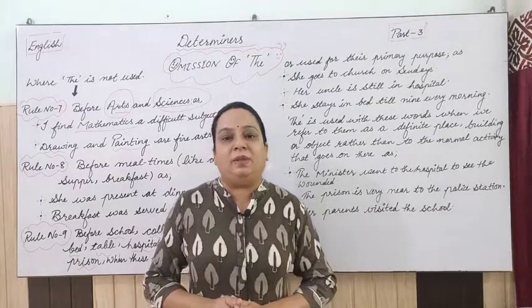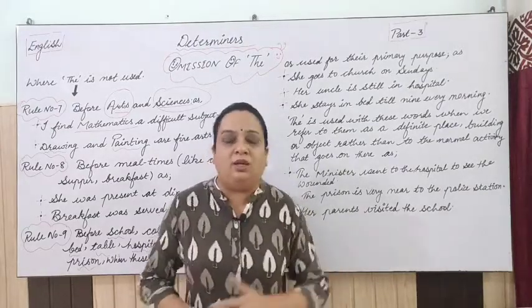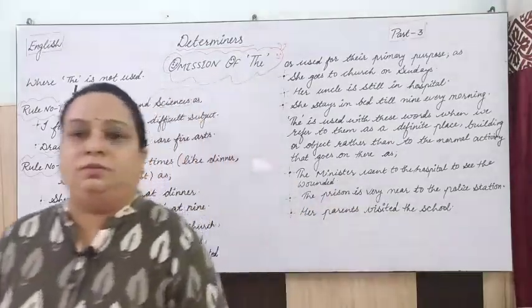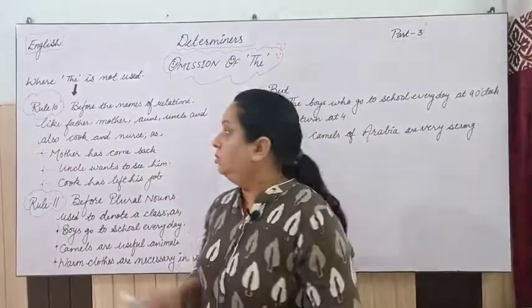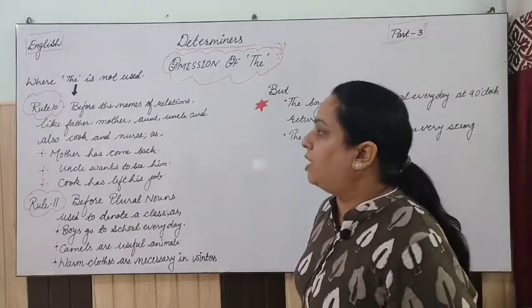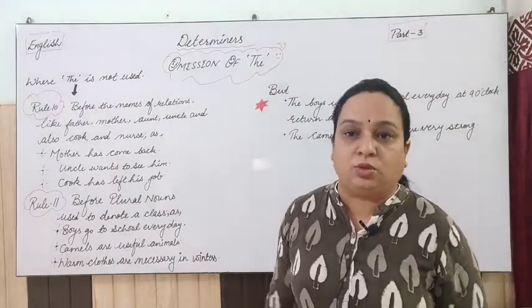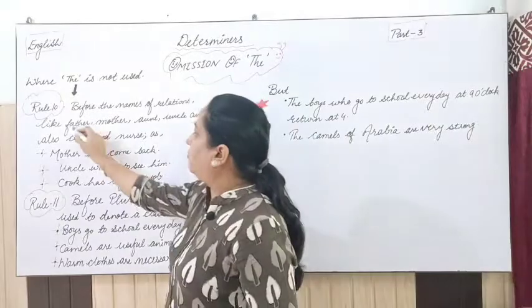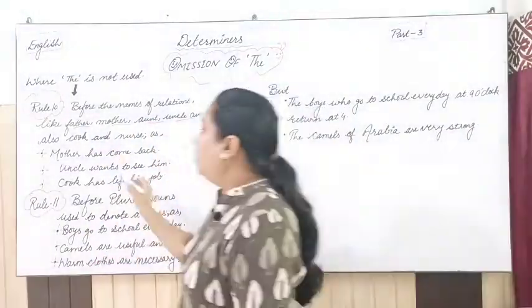Okay, please keep this in mind and take a screenshot of this rule, and then we will go ahead with omission of "the". Rule number 10 says: before the names of relations like father, mother, aunt, uncle, and also cook and nurse. Here I have included these two words too, with the relations like father, mother, aunt, uncle, any of your relations.